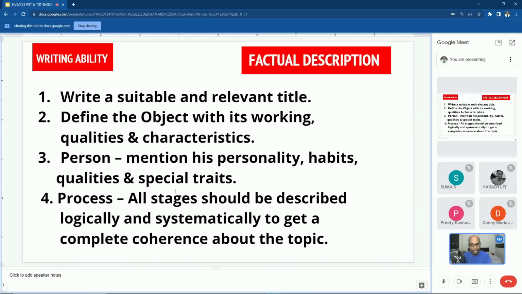In exam, they may ask you the question, when you are asked to write an essay based upon the facts only, then what type of writing topic you will prefer? First one, factual description. Second one, article writing. Third one, speech writing. Fourth one, debate writing. Which one is the right answer, Ghosh?